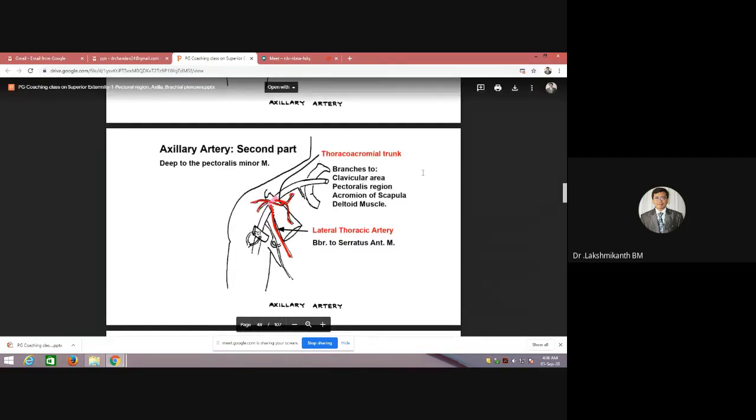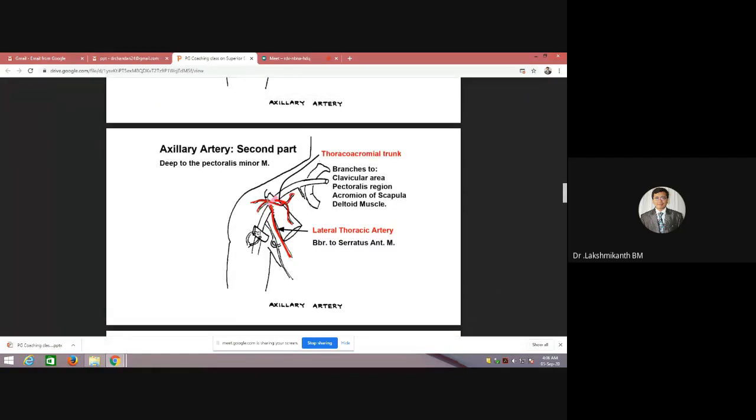Second part will have 2 branches. How to remember? Both will be arising behind the pectoralis minor, but one will come towards the medial side, and it pierces the clavipectoral fascia and divides into 4 branches. That is the clavicular branch, the pectoral branch, the acromion branch and the deltoid branch.